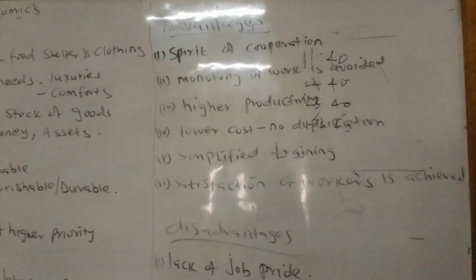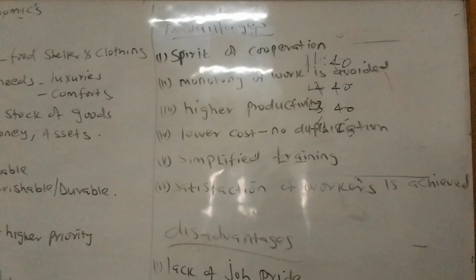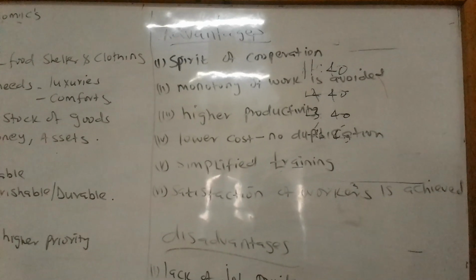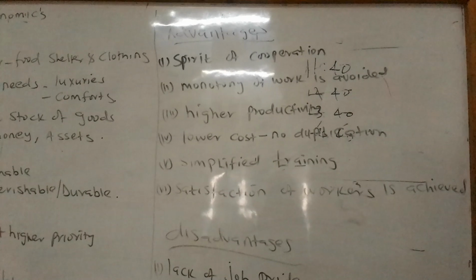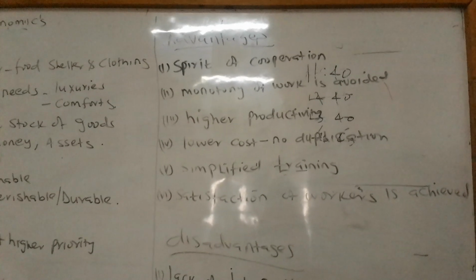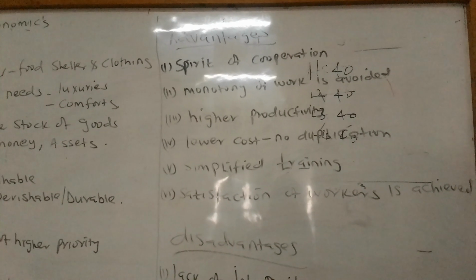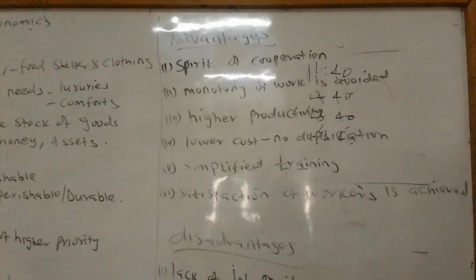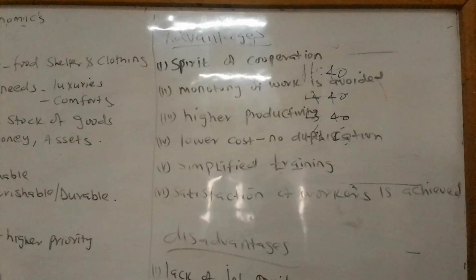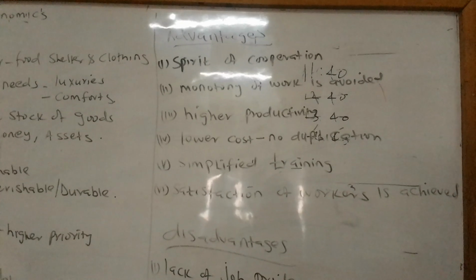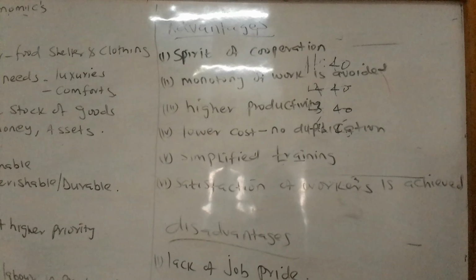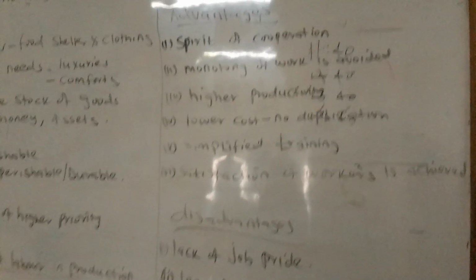If we are able to cooperate, as we are able to do our work as a team or as a group, we'll be able to produce high product. Let's say if you're able to do it as an individual, maybe you can produce 10 to 5 bags of the goods. But if you are doing it as a team of 10 or more, you'll be able to get more products. And then another one, we talk of the low cost.